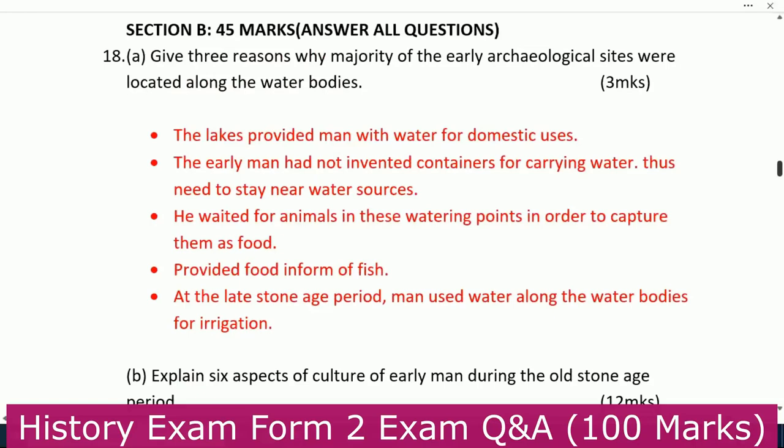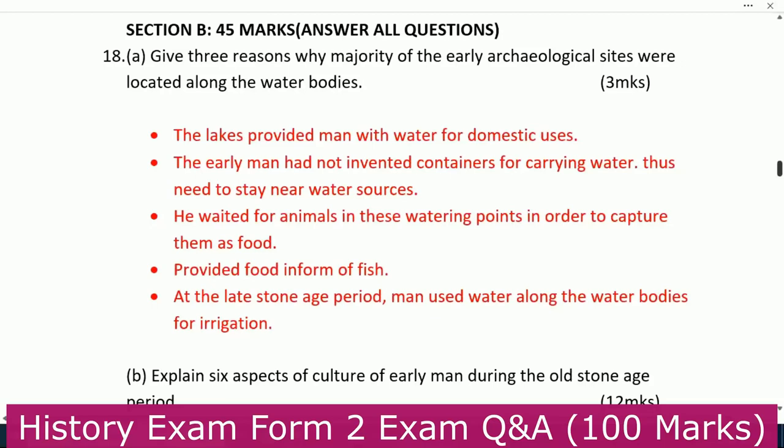Section B, this one has 45 marks and you are supposed to answer all the questions. But if this one is KCSE, they could have given you some questions to choose from. But this one, because this one is from Form 2, you are not having any option. Section A, we said it has 25 marks. This section B has 45 marks even in the main exam.